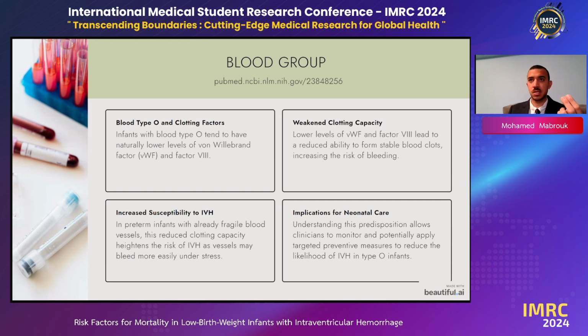The vessels can bleed more easily, with less stable blood clots, which can increase the risk of bleeding into the brain. When we understand this predisposition, it allows clinicians to potentially apply targeted preventive measures to reduce the likelihood of IVH in type O infants.